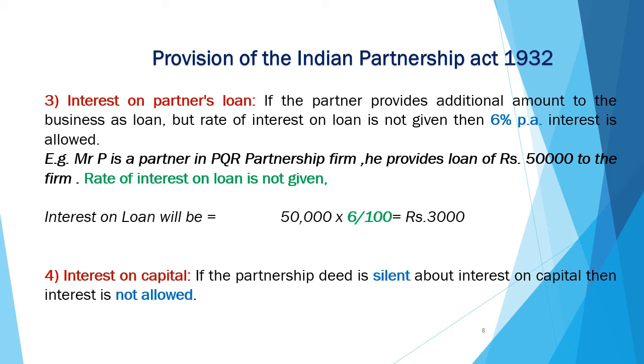And interest on capital is on the contribution from partners, which will be treated as capital. When the partnership deed is silent about interest on capital, then no interest will be given on capital. This is provided in Indian Partnership Act 1932.